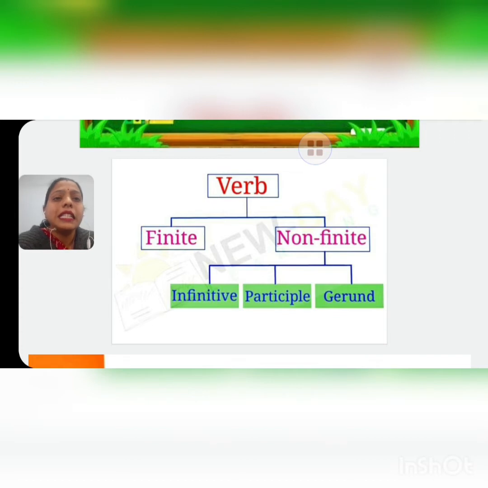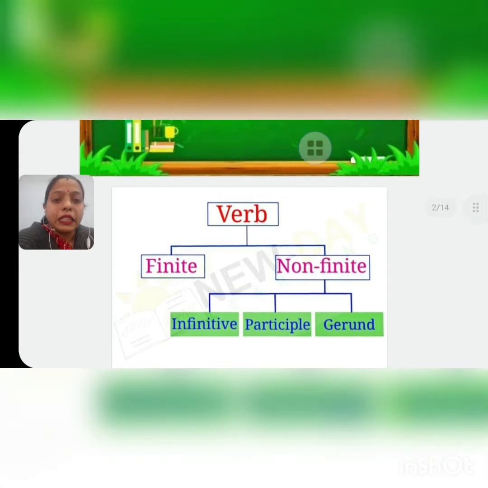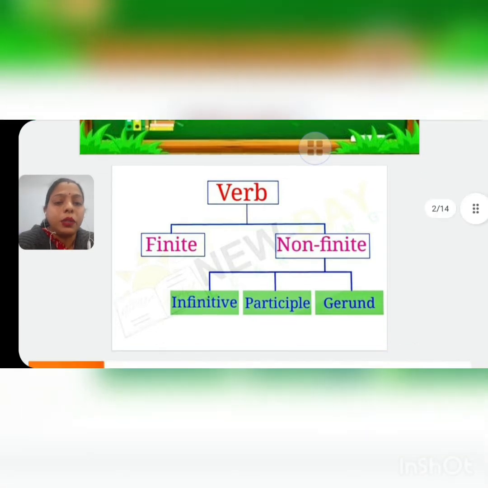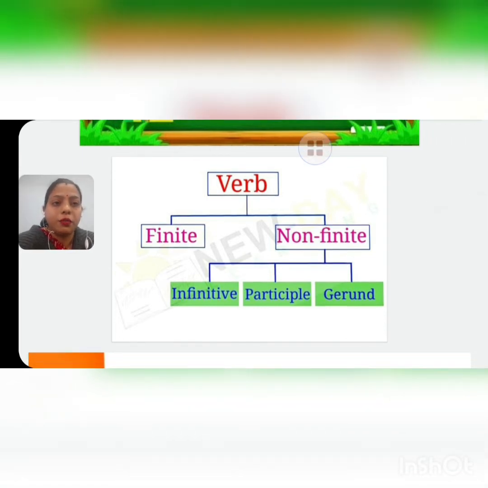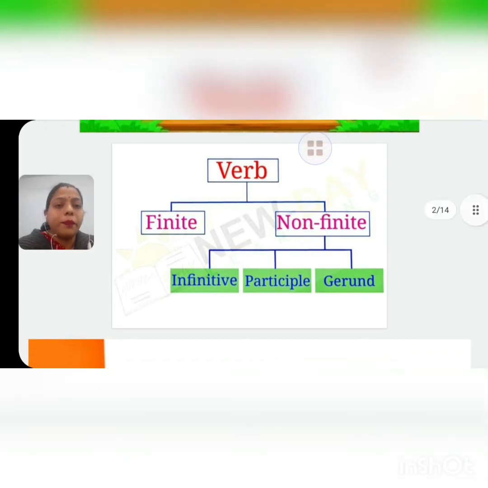Now first is finite verb. What is finite verb? The verbs which act as a main verb in a sentence are finite verbs. And non-finite verbs are the verbs which don't act as a verb in a sentence. These non-finite verbs act as an adjective or noun or pronoun in a sentence. And these non-finite verbs are of three types: infinitives, participles and gerunds.